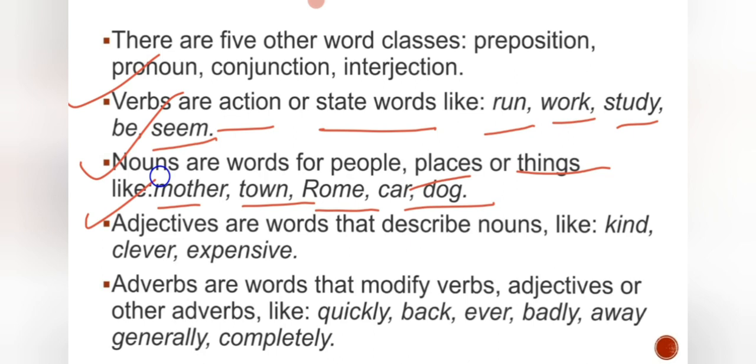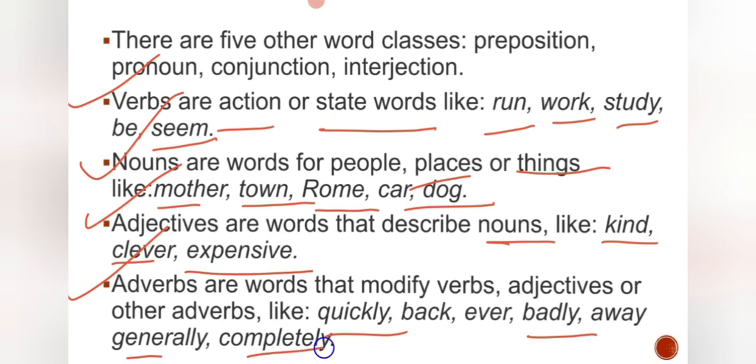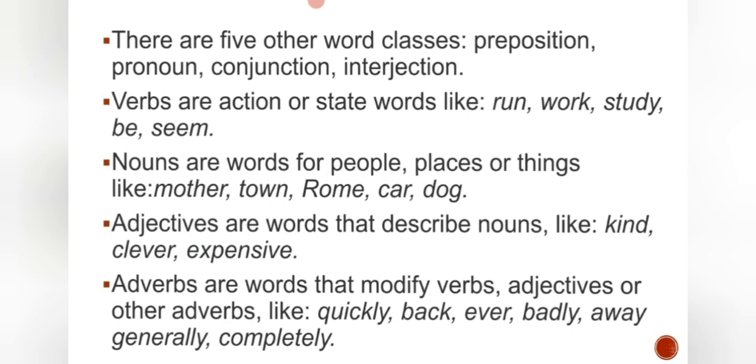Adjective, that's what I explained. Adjective is a word which adds extra meaning to the noun. That's what kind hearted person, a kind man, clever boy, expensive thing. So it goes on, it adds extra meaning to the noun. Then what is the adverb? It adds extra meaning to the verb. Quickly, hurry runs, badly, very badly, generally, completely. So these are the adverb words. So just let me clear all this so you can take the screenshot and it can be helpful for further reference. So I'll go for the next slide.